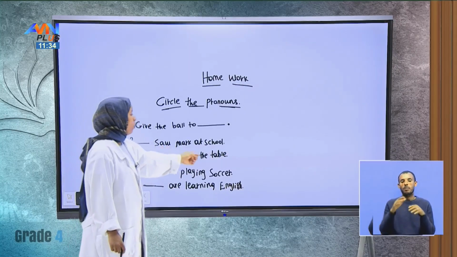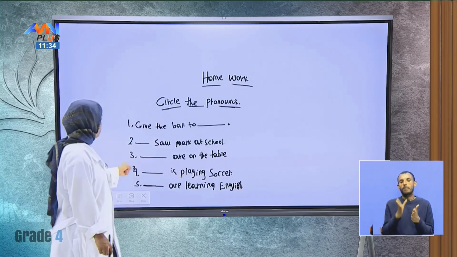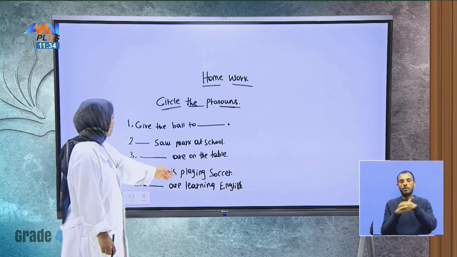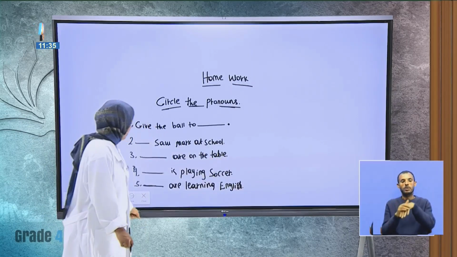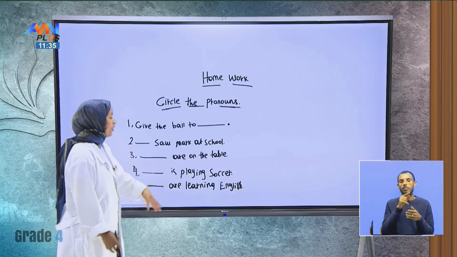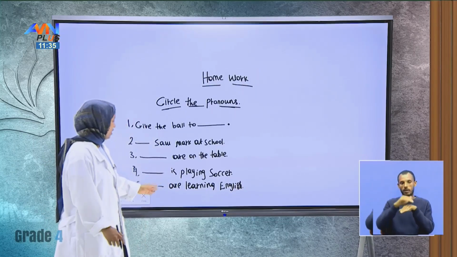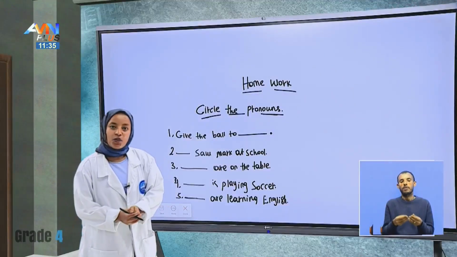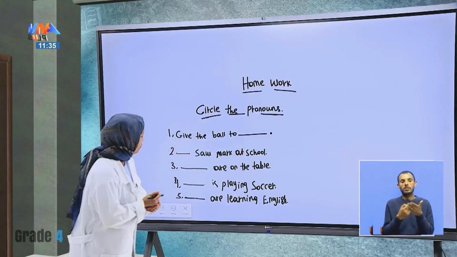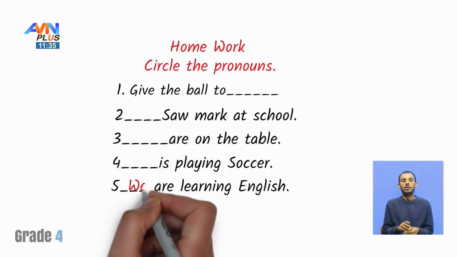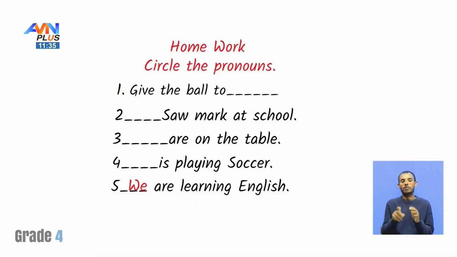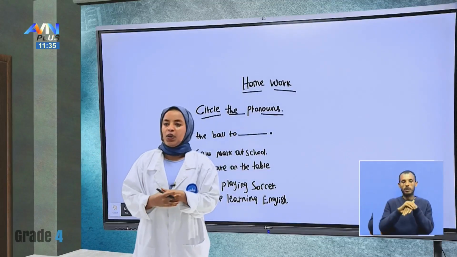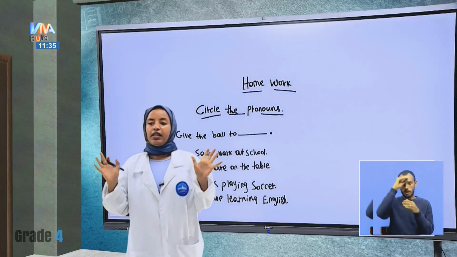And 4, blank is playing soccer. And here, blank are learning English. Let me give you one answer to make the questions easy. For example, question number 4: we are learning English.